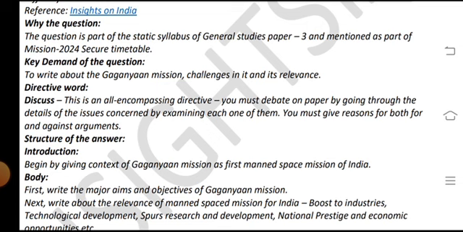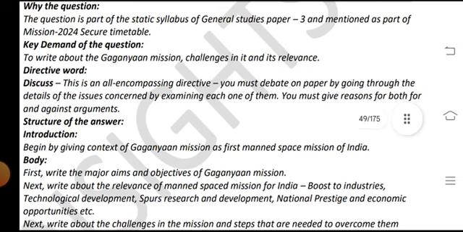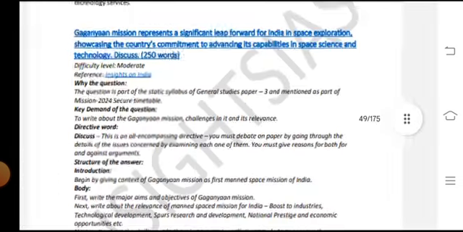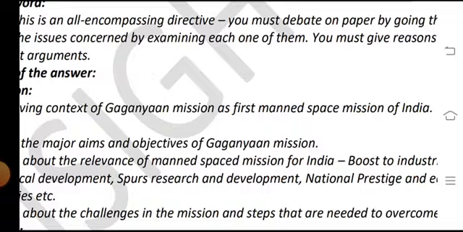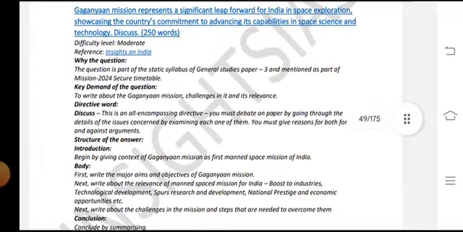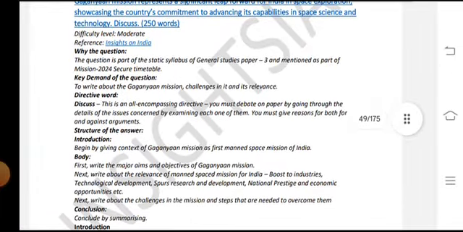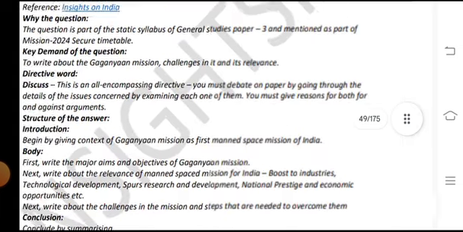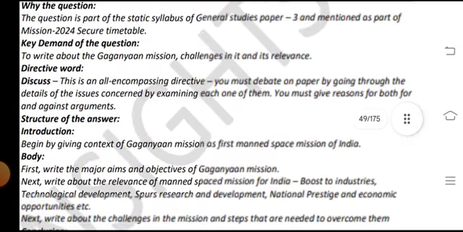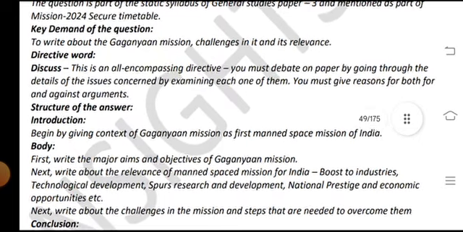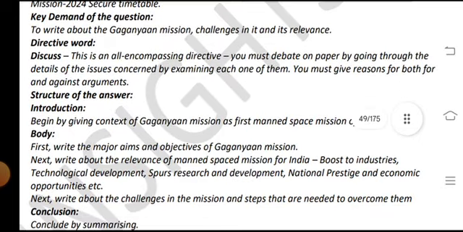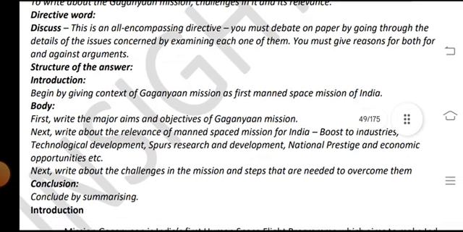Key demand of the question is to write about the Gaganyaan mission and challenges in it, its relevance. Directive word: discuss. This is an all-encompassing directive, and you must debate on the paper by going through the details of the issues concerned, examine each one of them, and give reasons both for and against arguments. Structure of the answer.